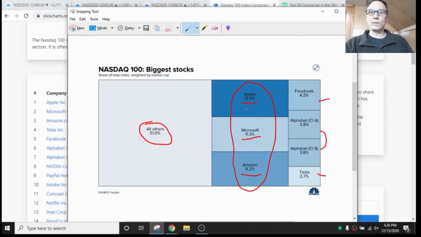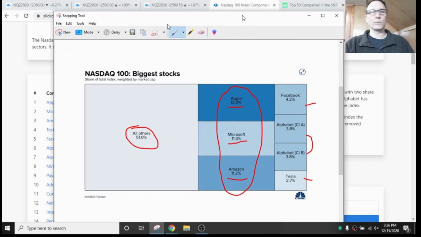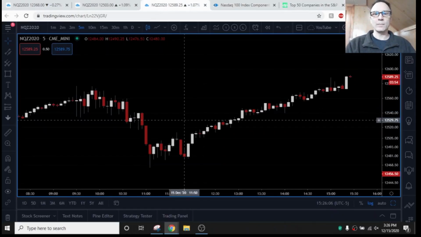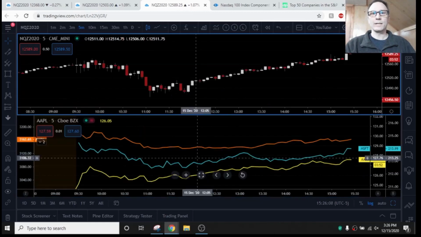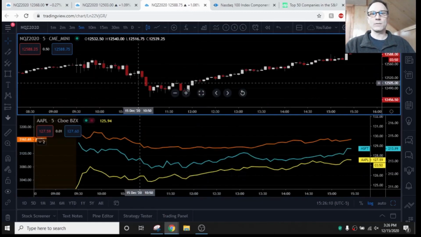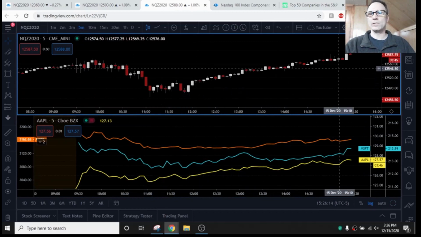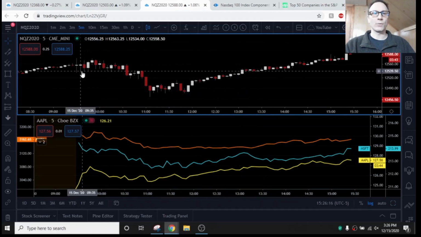Keeping that in mind, if we look at these 3 stocks, Apple, Microsoft, and Amazon, let's go back over here, and let's apply them to a chart that's at the same time frame. So you can see the vertical dashed line here that I have. They're synced up pretty close. Again, both on 5-minute charts.